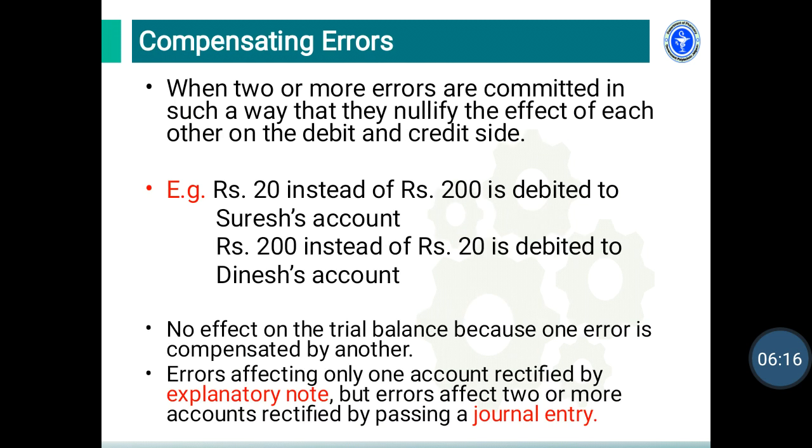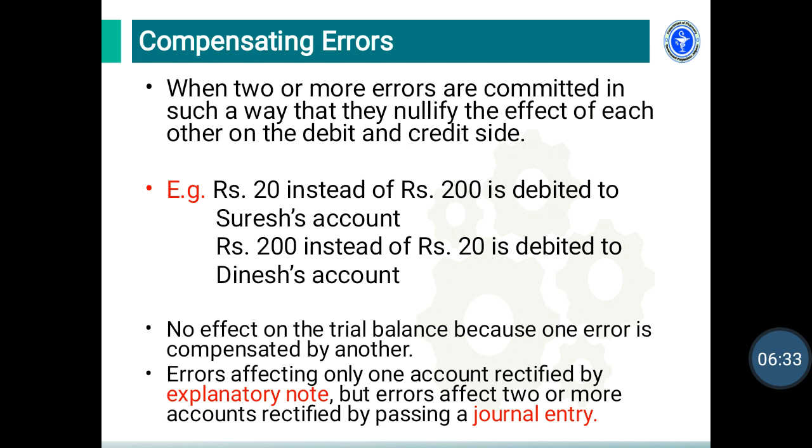Then the last error, compensating error. When two or more errors are committed in such a way that they nullify the effect of each other on the debit side and credit side, it is called compensating error.